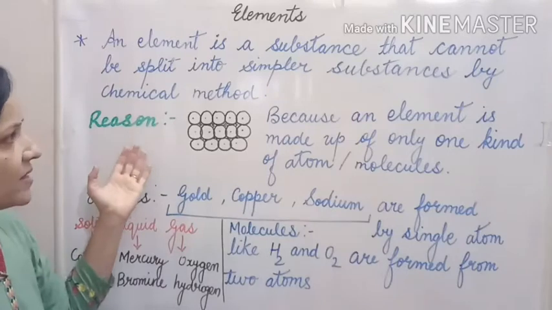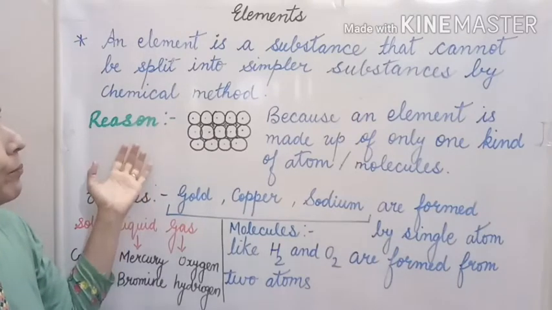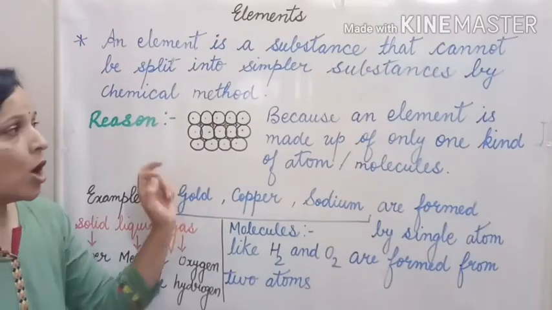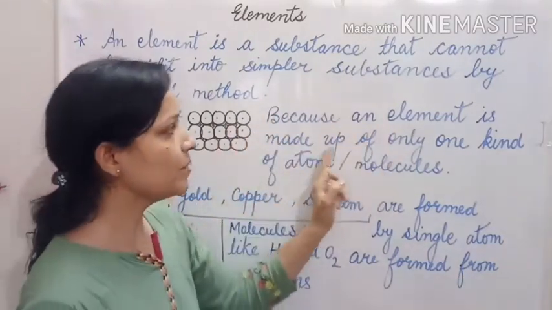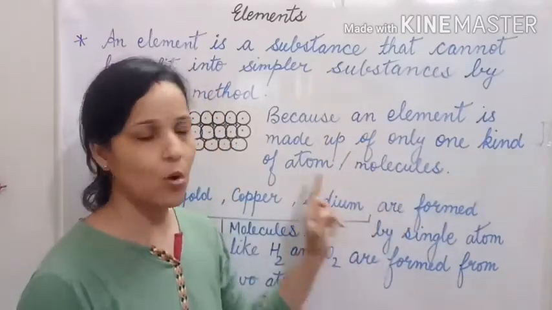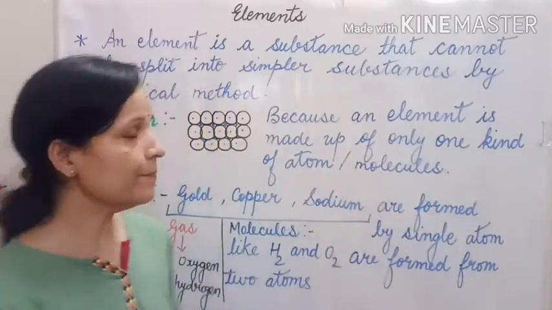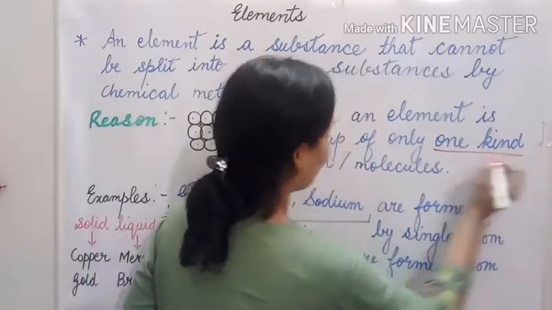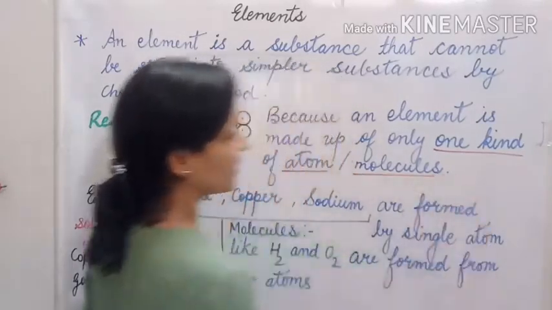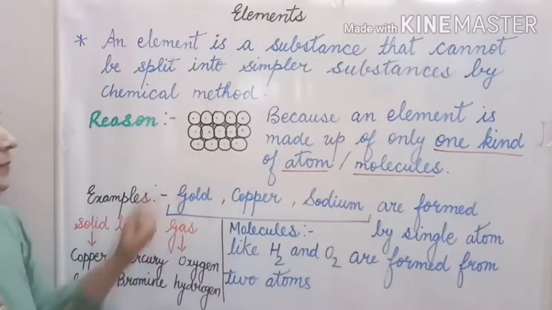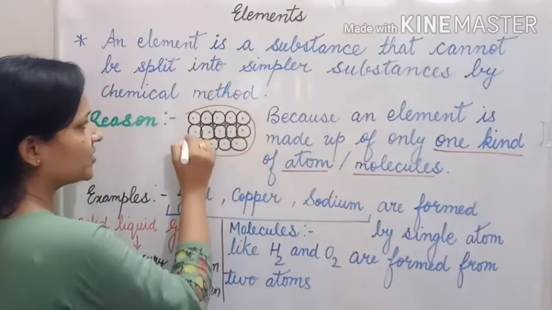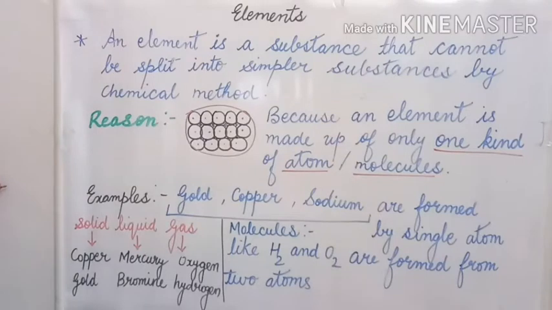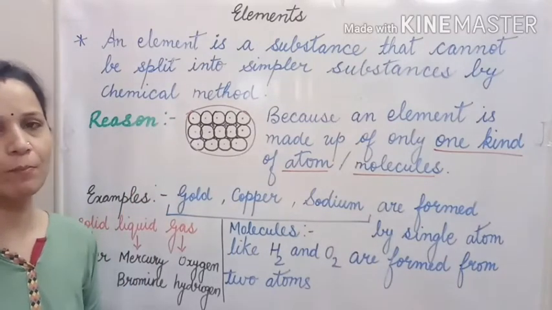But what is the reason behind this? Why are we not able to break element in a simpler form? Yes, the reason is because an element is made up of only one kind of atom or molecules. As you can see in the picture also, this element is made up of only one kind of atoms. That's why we are not able to break element in a simpler form.